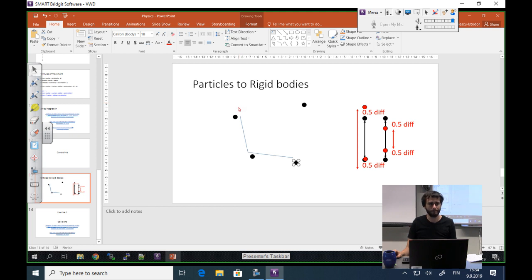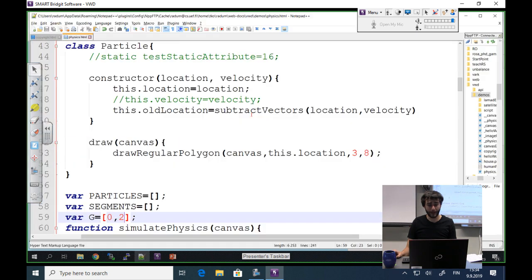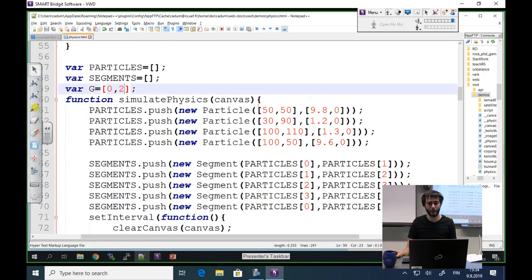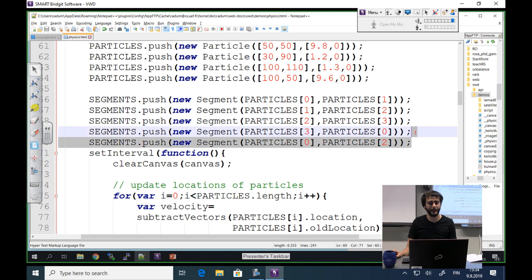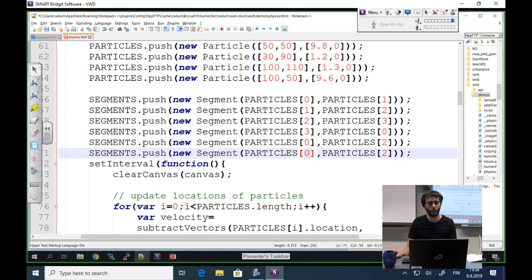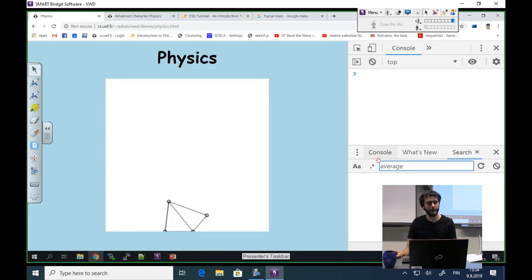Can I suggest that you can easily make another diagonal to make it more rigid? Can you try that? Yes, I can try, let's see what happens. So the suggestion was I can make another diagonal from 1 to 3 and see what happens. It would supposedly make it more rigid. Something happened, it's different than before, but it's not more rigid.